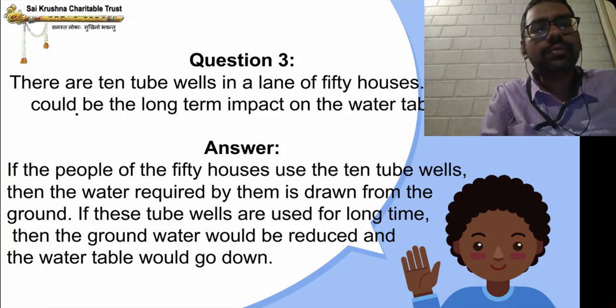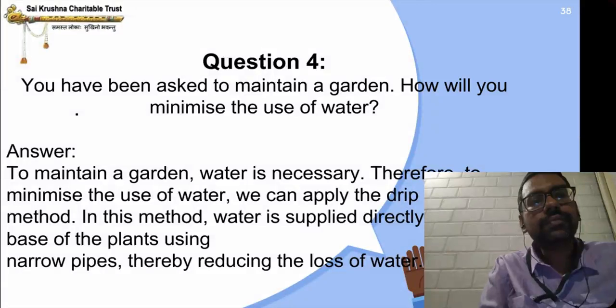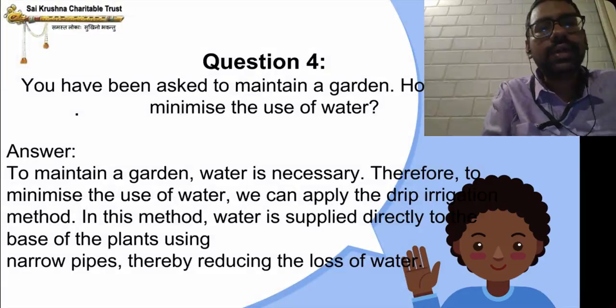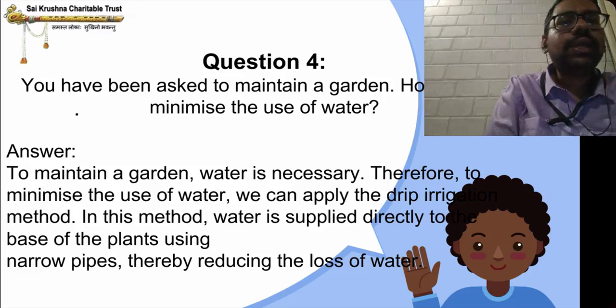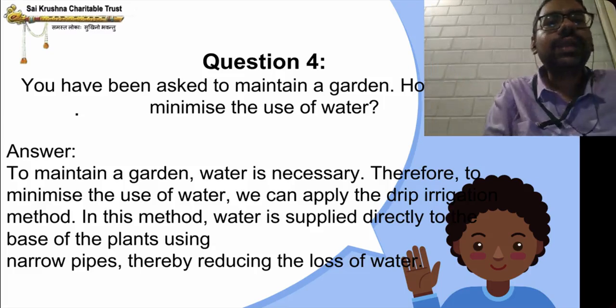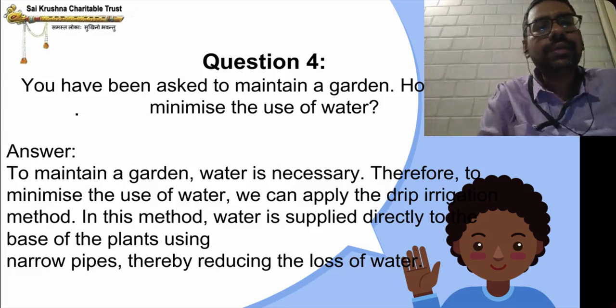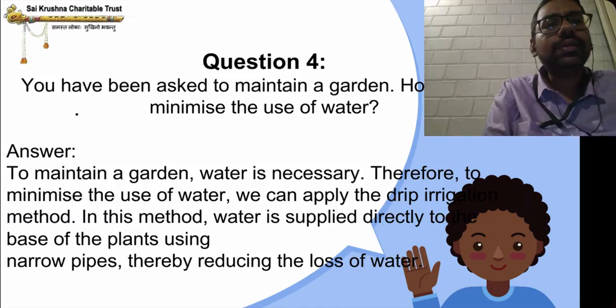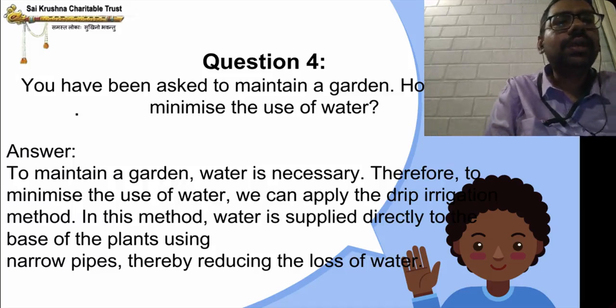Okay. Question 4. You have been asked to maintain a garden. How will you minimize the use of water? To maintain a garden, water is 100% necessary. Therefore, to minimize the use of water, we can apply the drip irrigation method. I told you in the last video, in the drip irrigation method, water is poured at the base of the plant directly.